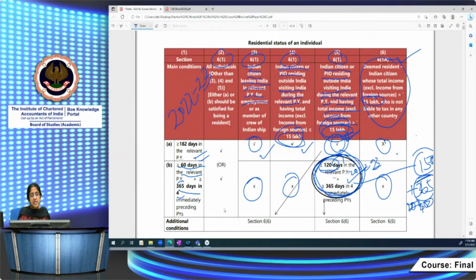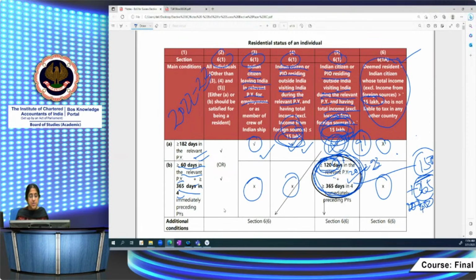Since this income is not given, but at the same time we see that the 60 days and 365 days condition will definitely not apply to her. It may apply to her in a modified form if her total income is exceeding 15 lakh. So even if it applies in the modified form, a minimum of 120 days of stay will be required in the previous year. Since her number of days of stay is less than 120 days, she is a non-resident. 182 days she definitely does not fulfill. She was there only for 91 days.